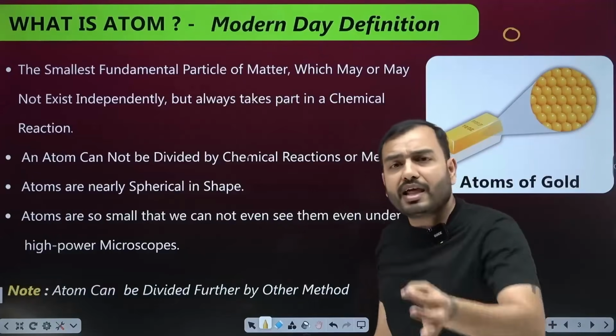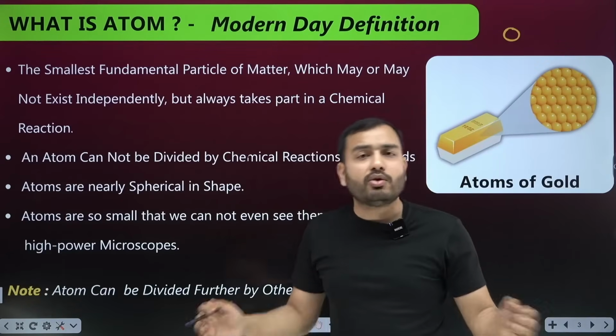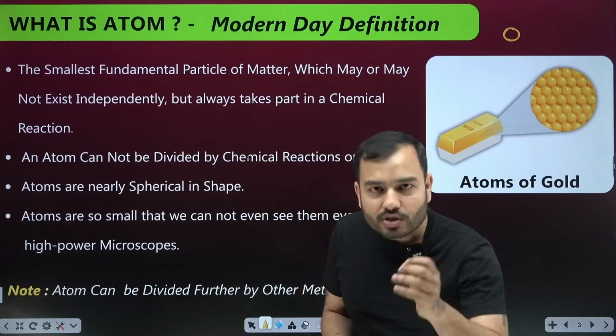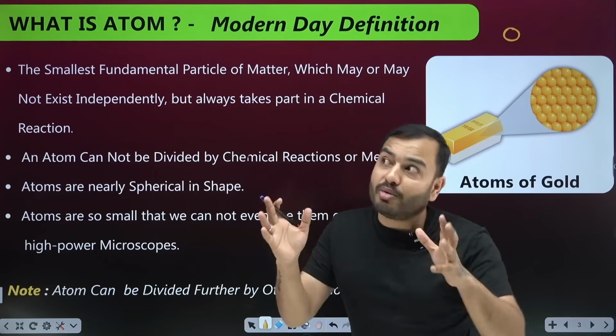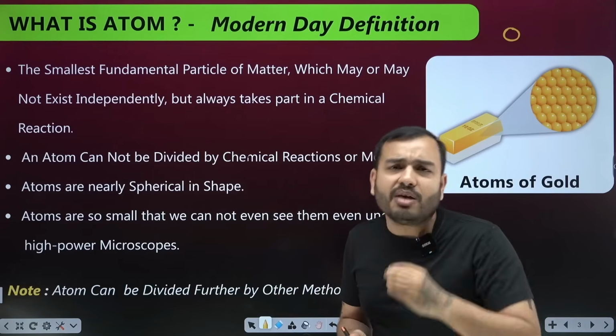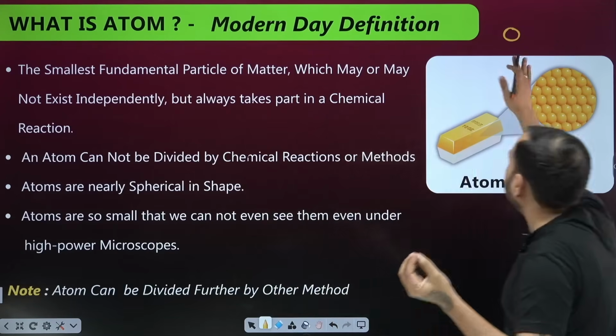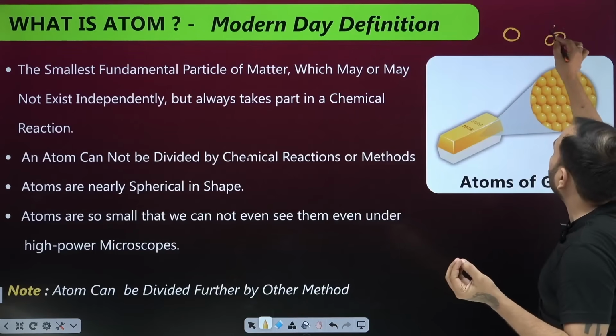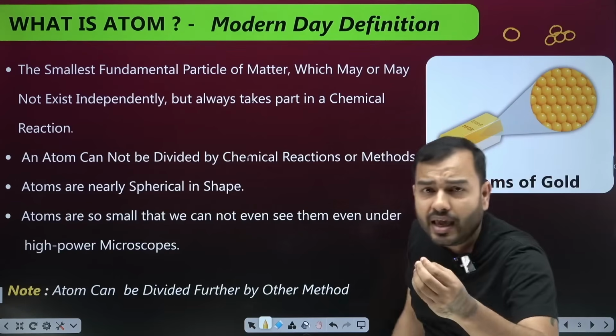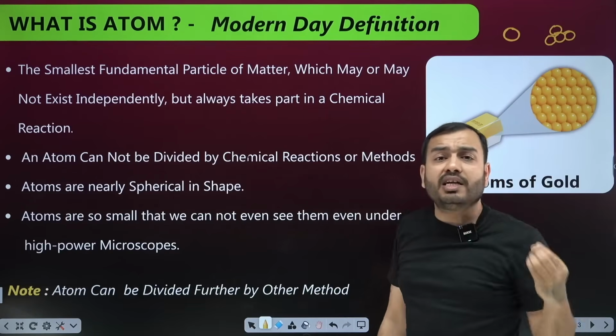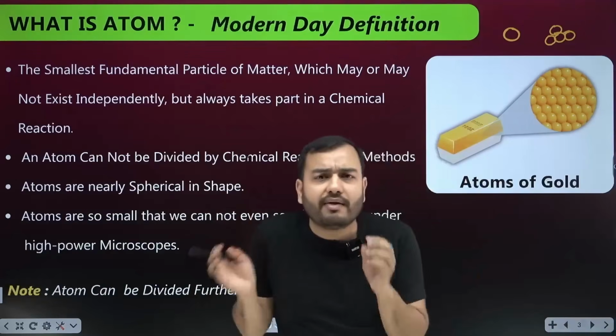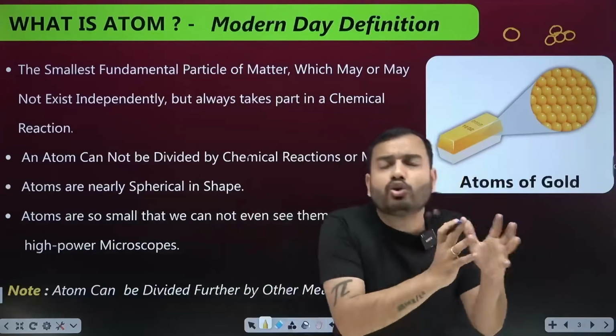Meaning, beta, like how you live single, alone, but that's not your choice, that's your compulsion. Some people are committed and live together. This is how the case is with atoms. Some atoms live alone and some live in a group. So it may or may not exist independently. There is a possibility they can live alone or possibly they cannot, and live in a group.